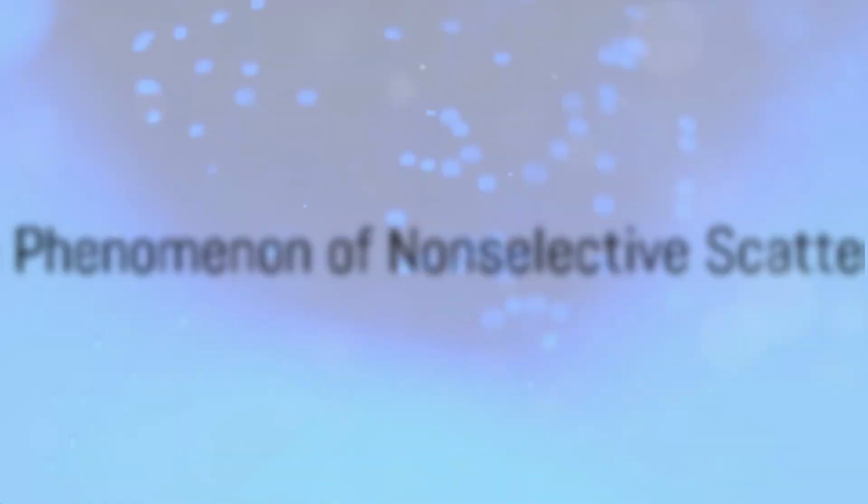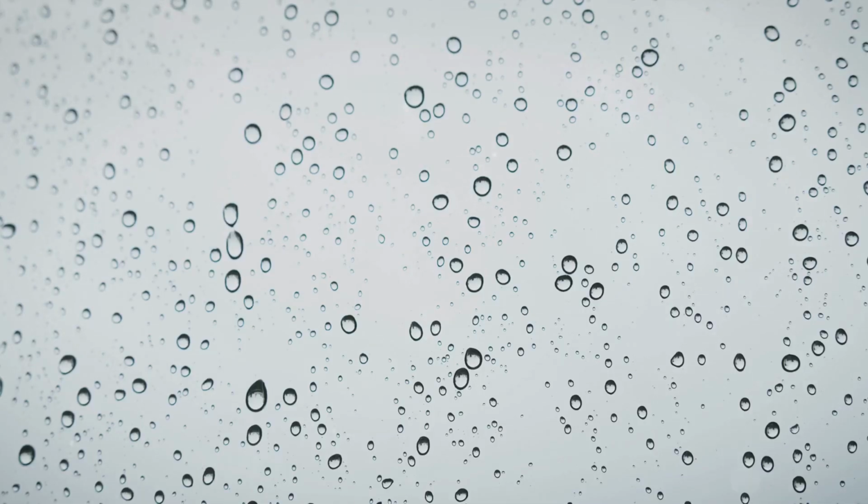Finally, we have non-selective scattering. This happens when the particles involved are much larger than the wavelength of the light. Think of water droplets in a fog or large dust particles. In non-selective scattering, all wavelengths of light are scattered equally, regardless of their size. This is why we see fog or thick clouds as gray or white. All colors of light are being scattered equally.